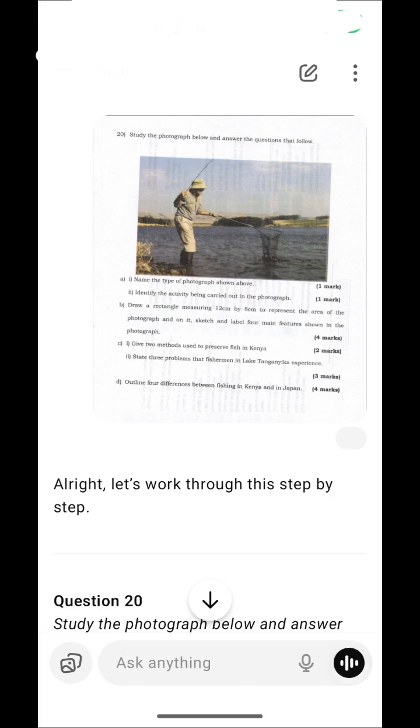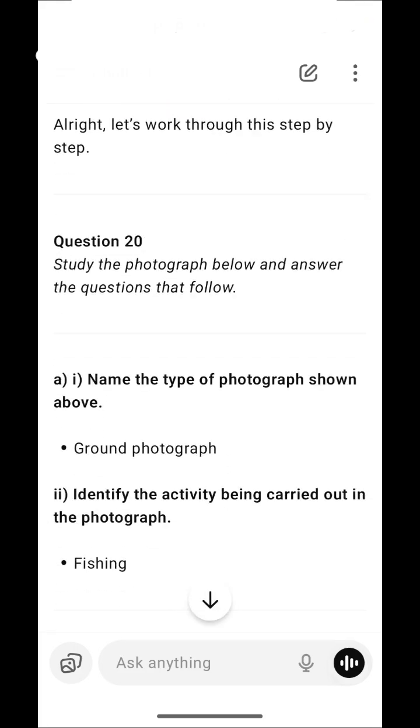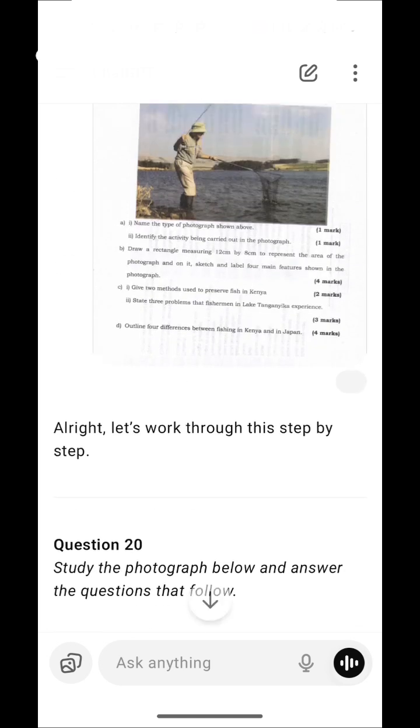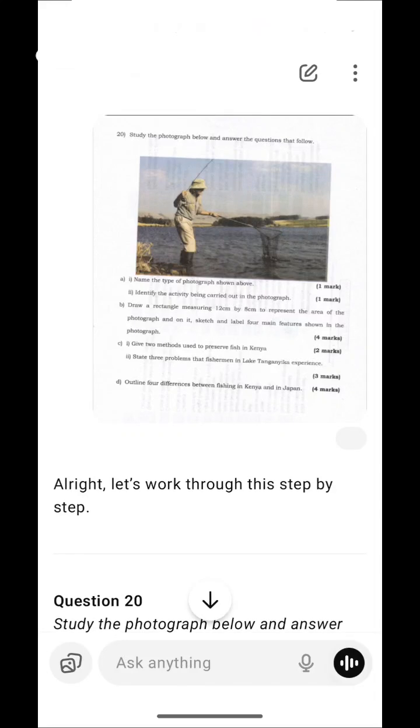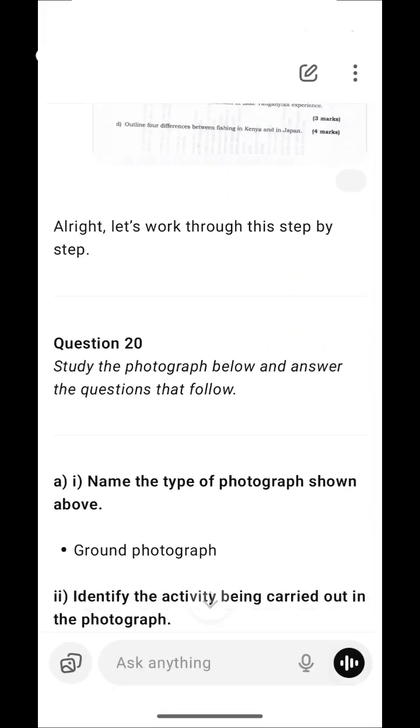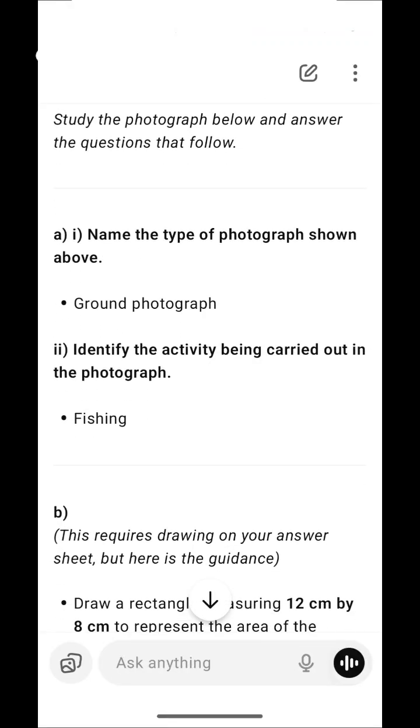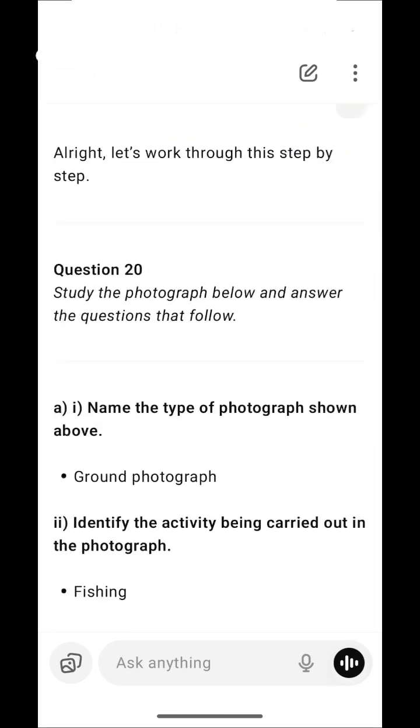By correction, this question 20 was asking A1, name the type of photograph shown above. Of course, it was a ground photograph. As you see on the image, this image was taken on the ground, not aerial. So there are 2 types of photograph, aerial and ground. As you see, this was a ground photograph. Let's continue. So A2, identify the activity being carried out in the photograph. Of course, this activity was fishing. As you see, this person was fishing.